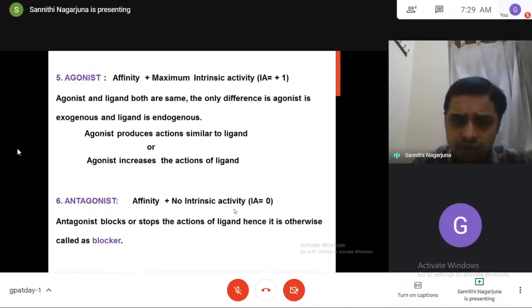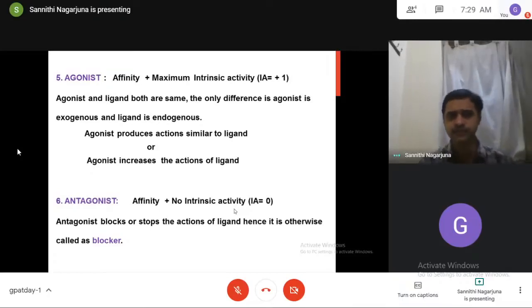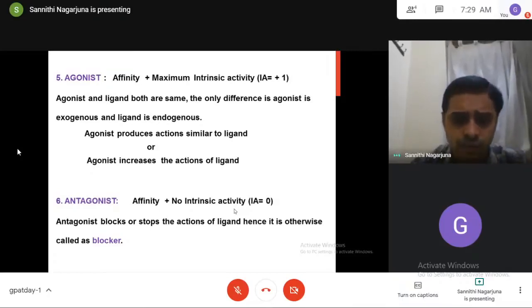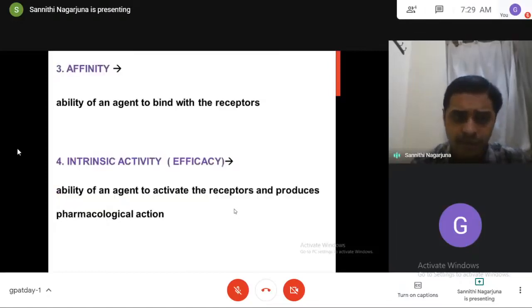The agonists are those which produce actions similar to the ligand. The antagonists are those which will stop the actions of the ligand, otherwise called a blocker. So try to understand that. You have to familiarize yourself with the words agonist and antagonist. So I'm telling once again, please.